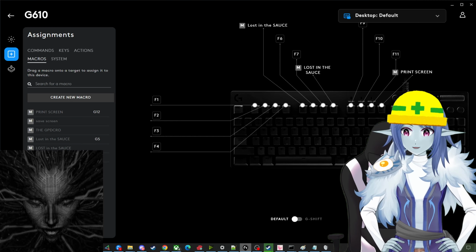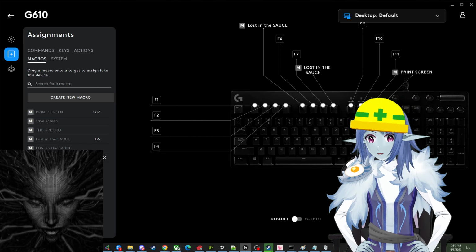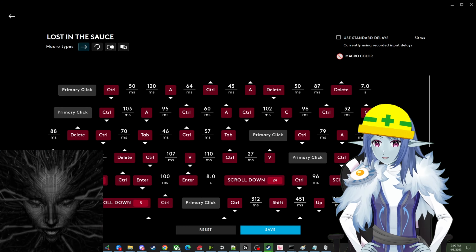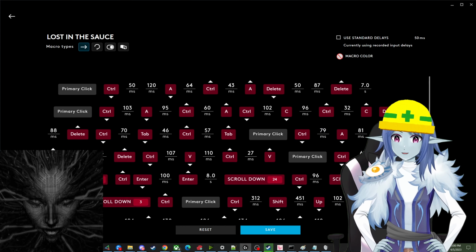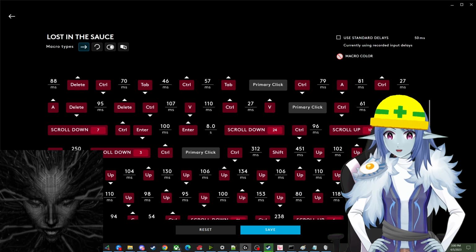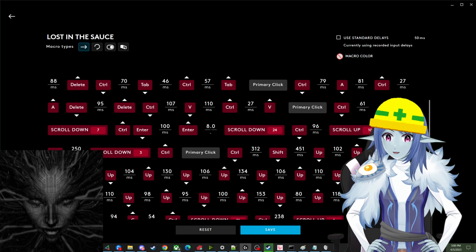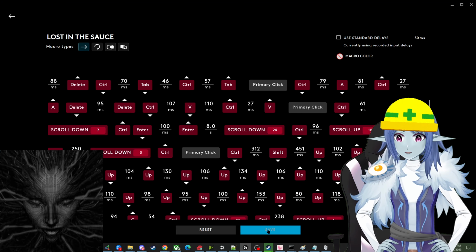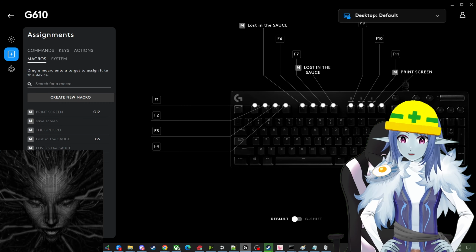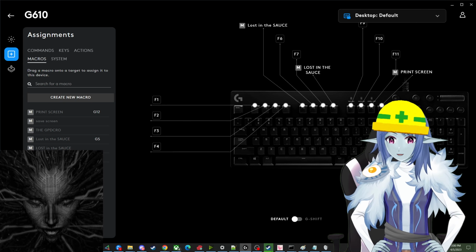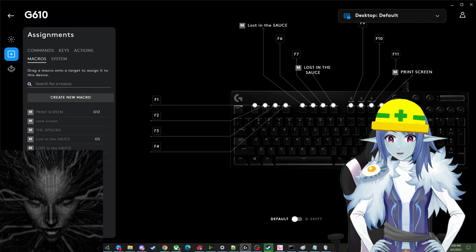And now this is the macro that I'm using. Lost in the sauce. Oh yes. Look at all these different things that have to happen. The main timings I change are how long I want to wait for my input text, which is right here, and how long I want to wait for ChatGPT to generate the response. If I do it too soon and the response isn't finished, it'll crash the code. But that's how this is done. Just a macro, and literally just one Python code like that, running in the background.